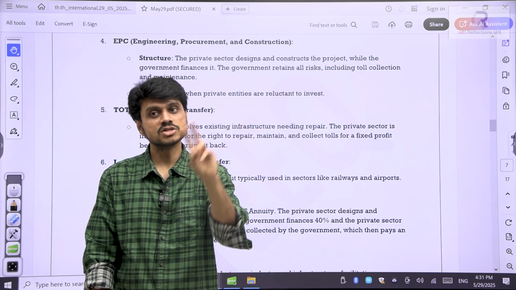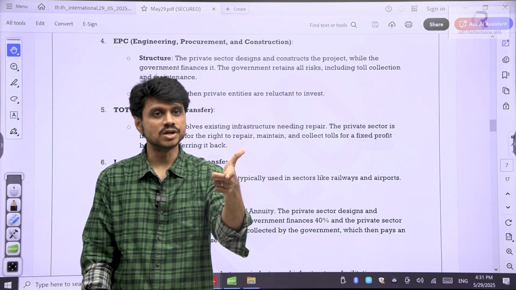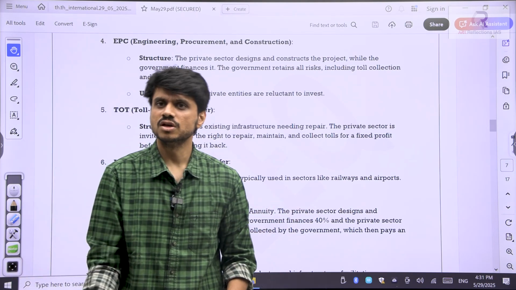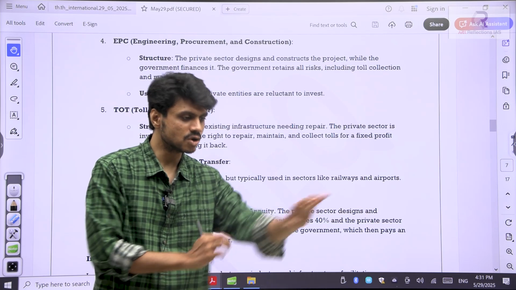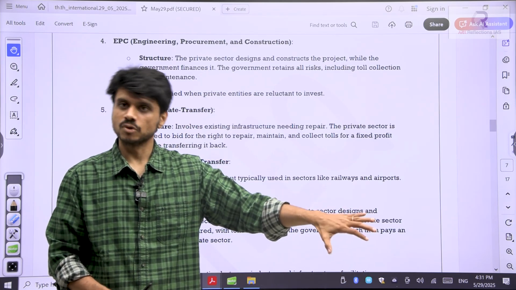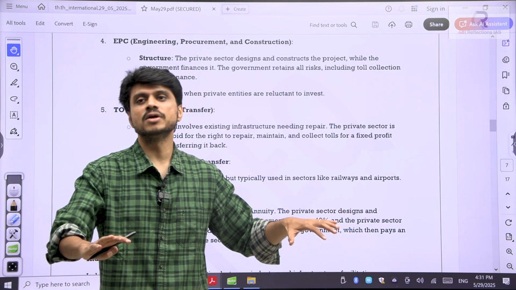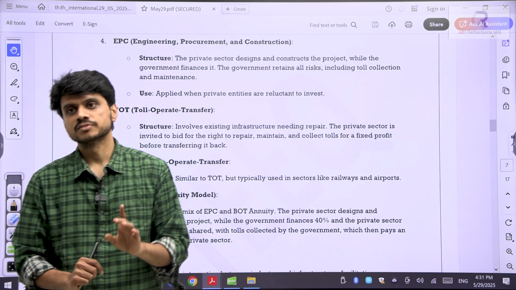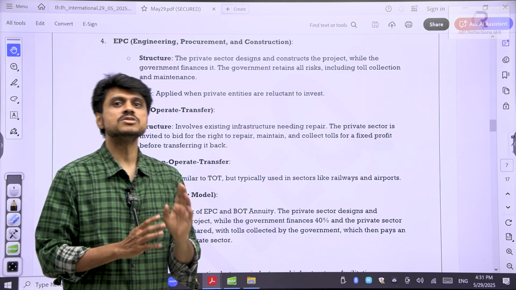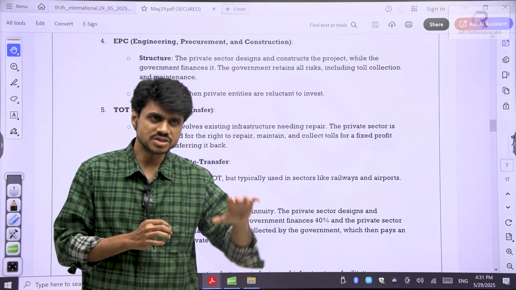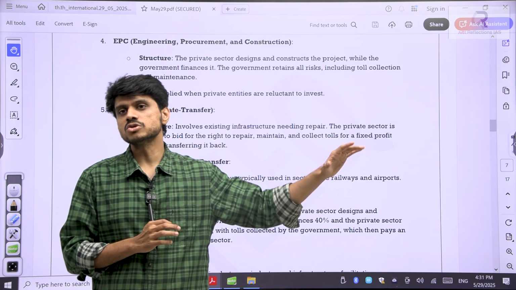So here you need to understand two words, greenfield and brownfield. Greenfield means completely new, nothing is there, plain surface. You come to the new area, you develop the infrastructure, that is a greenfield. Already something is there, and you need to redevelop or rebuild something there, that is a brownfield. Clear? So PPP collaboration happens everywhere. They will ask questions. Still, this is just the basics. There is a lot to study in the PPP.